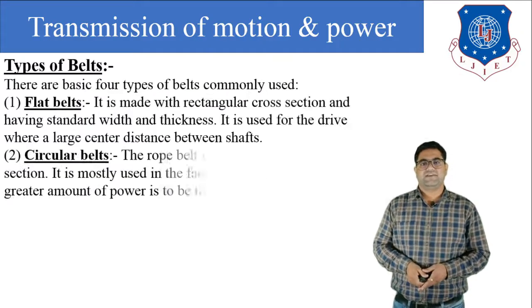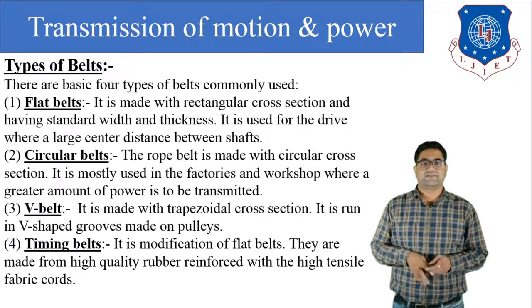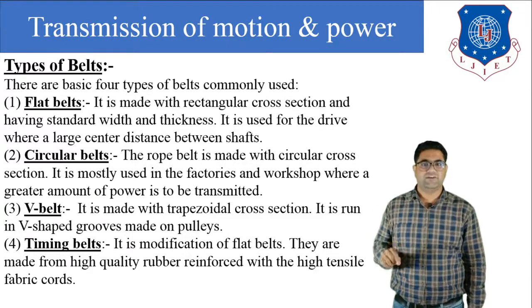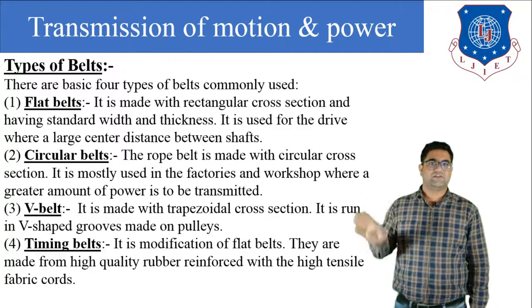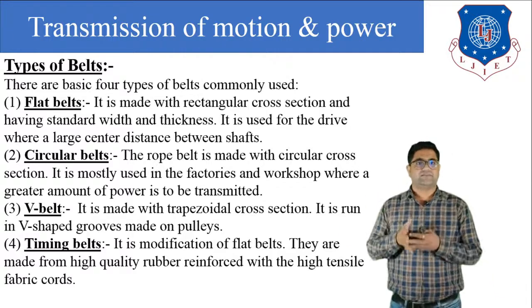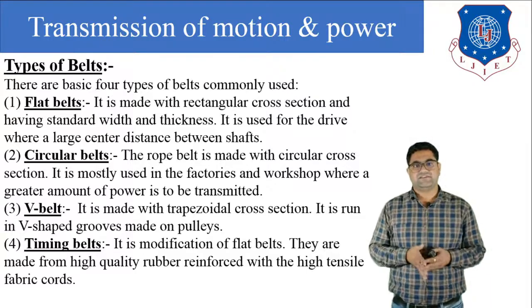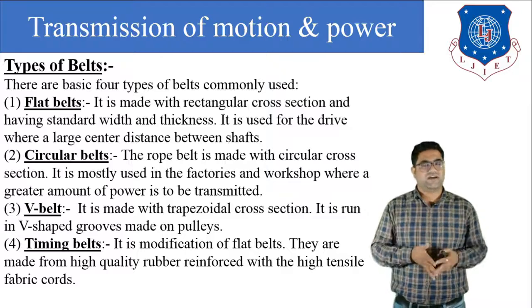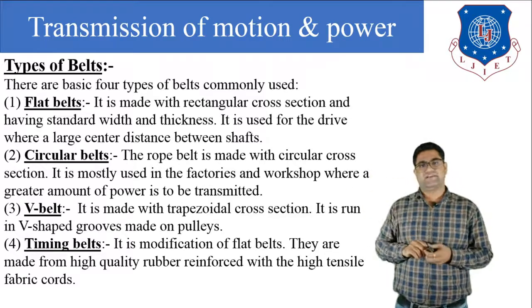Now next we will discuss the types of belt. We will discuss a total of four types of belt. First is the flat belt, second is the circular belt, third is the V belt, and fourth is the timing belt. First of all, let us discuss the flat belt. The flat belt is made with a rectangular cross section and has a standard width and thickness. Generally, it is used to drive where a large center distance is required between the shafts.